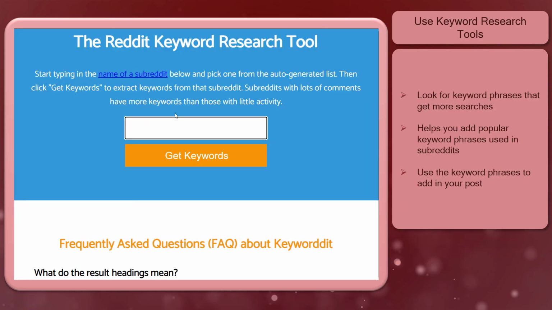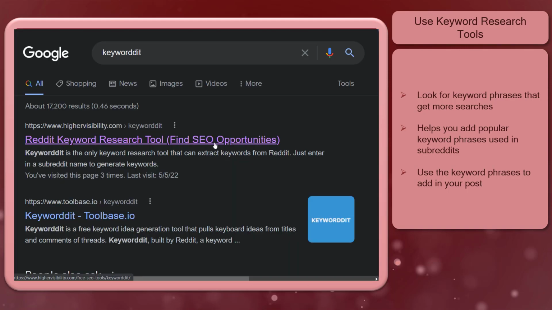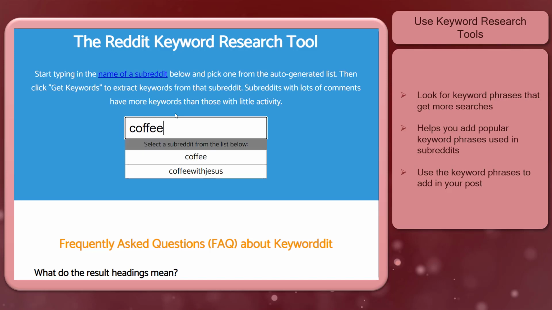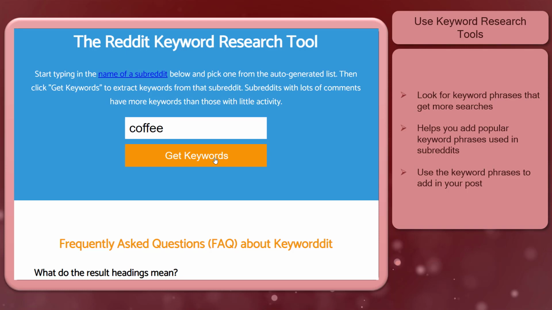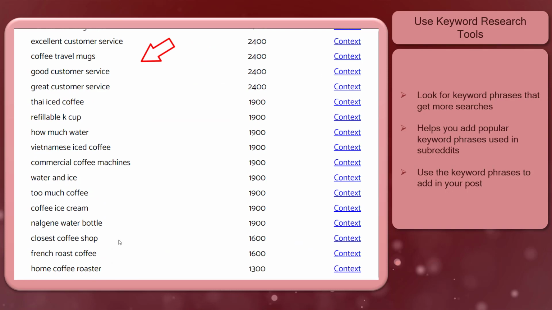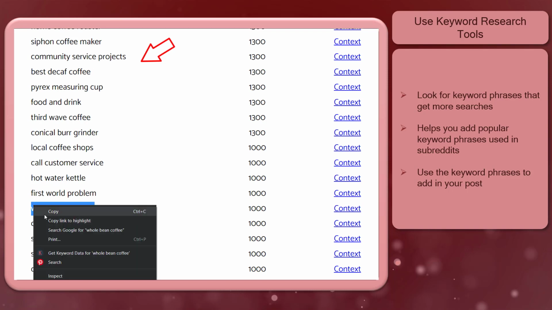Next, use keyword search tools. You can use tools such as Keywordit and search it on Google to discover the link to their website. We can type in the keyword coffee. It will show a list of subreddit communities that match that keyword. Then click on the Get Keywords button to look for the keyword phrases that you can use in your content. Now here's the list of results that match your keyword. Take note of these results and copy the keyword phrases that you can apply to your post.